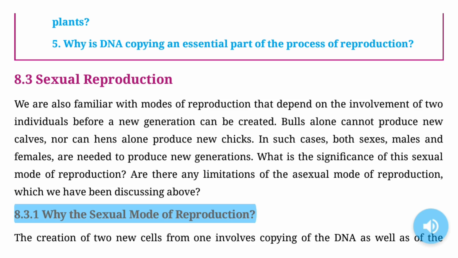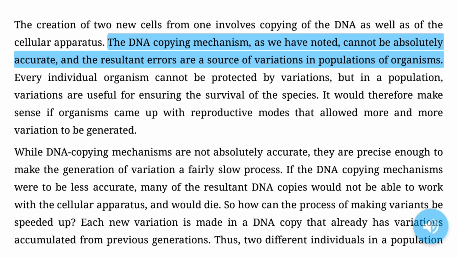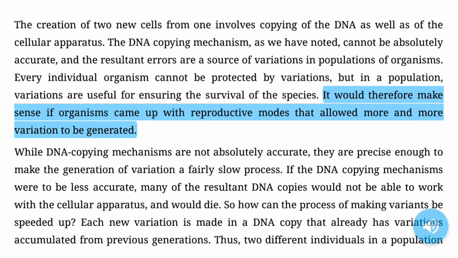8.3.1 Why the sexual mode of reproduction? The creation of two new cells from one involves copying of the DNA as well as of the cellular apparatus. The DNA copying mechanism, as we have noted, cannot be absolutely accurate, and the resultant errors are a source of variations in populations of organisms. Every individual organism cannot be protected by variations, but in a population, variations are useful for ensuring the survival of the species. It would therefore make sense if organisms came up with reproductive modes that allowed more and more variation to be generated.